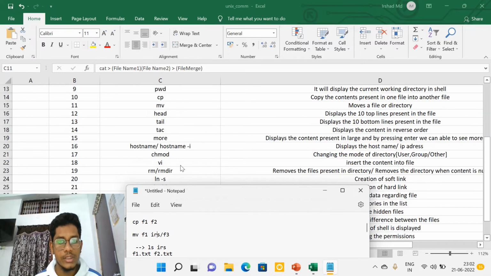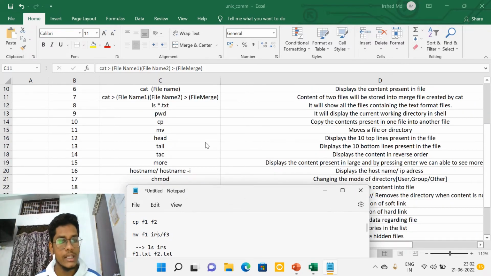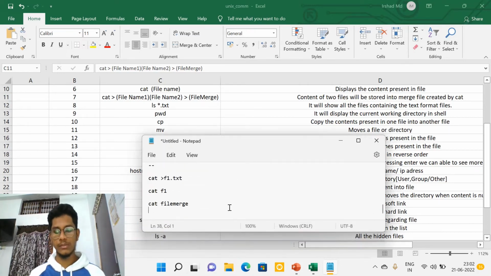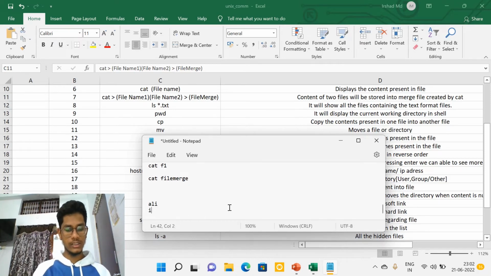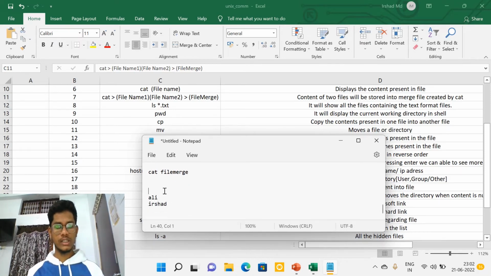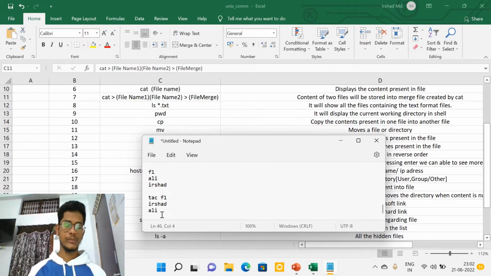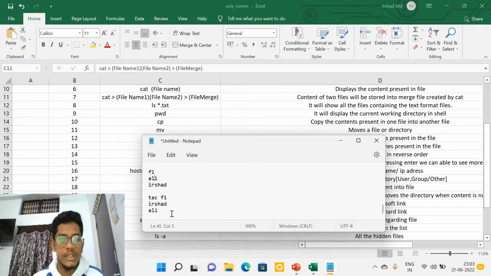Head is for printing the top 10 lines in the file, and the tail command displays the bottom 10 lines present in a file. Tac is used to display the content in reverse order. For example, take Ali and Irshad, which f1 consists of. If I use tac of f1, I'll get the results in the form of Irshad and Ali. I mean, the contents present will be reversed.